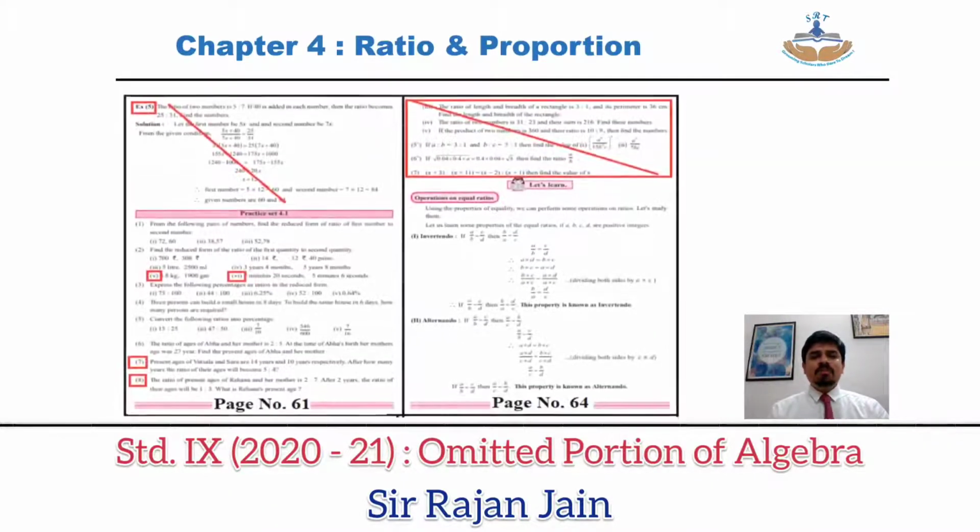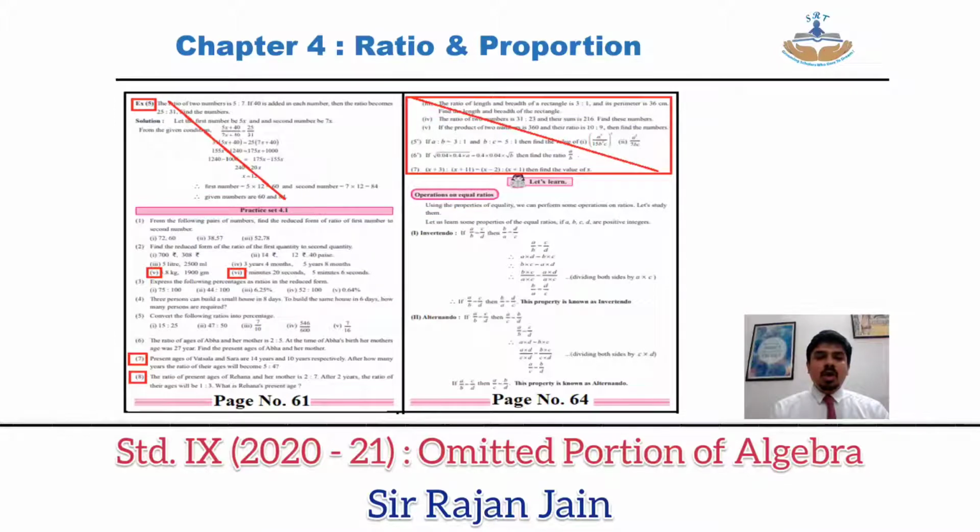Coming to chapter number 4, ratio and proportion, on page number 61, top of the page, the solved example is omitted. Then practice set number 4.1, over there question number 2, subpart number 5th and 6th is omitted. Then question number 7, question number 8 is omitted. Then directly come to page number 64.